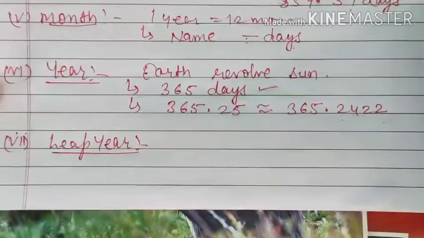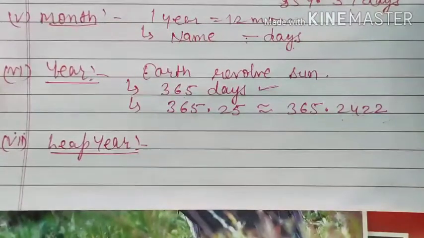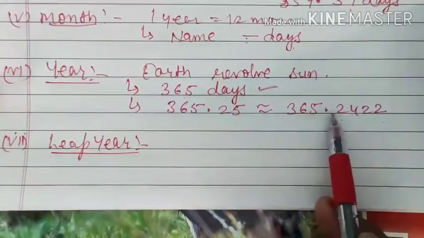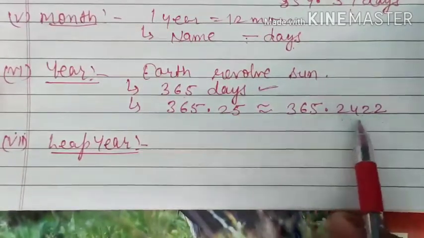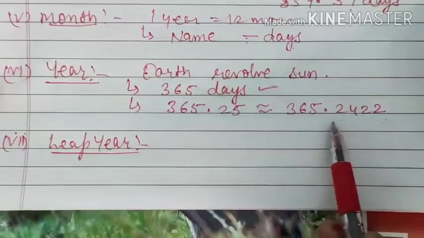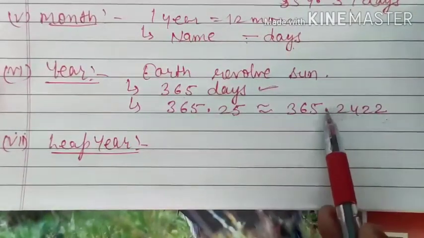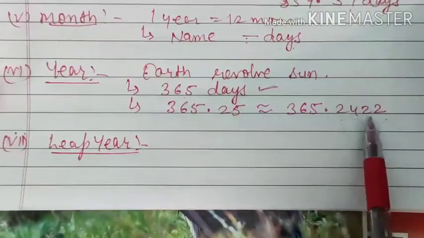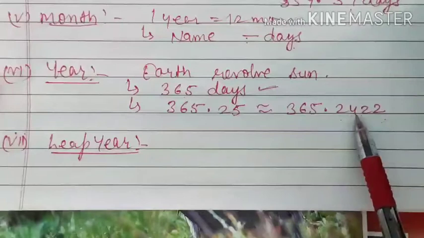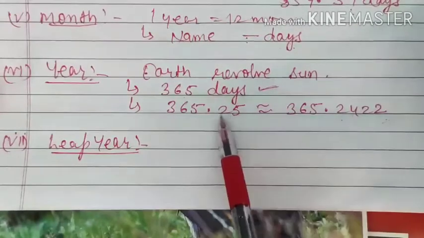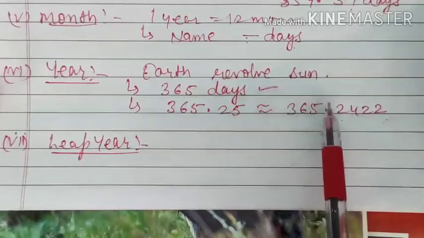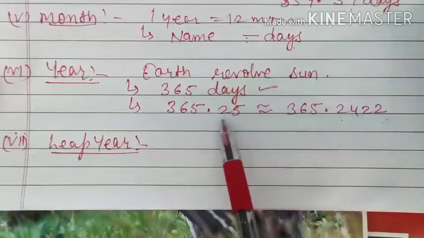Next heading is leap year. As we have seen here, 365.2422, we have rounded it off once and then a second time. It's okay, for 1 year it is just 0.24, but the same problem which we faced in the lunar month, we will face here also, because this 0.24, or you can say 0.25, 0.25, 0.25, 0.25, when so many 0.25 get added, then it will create a problem.